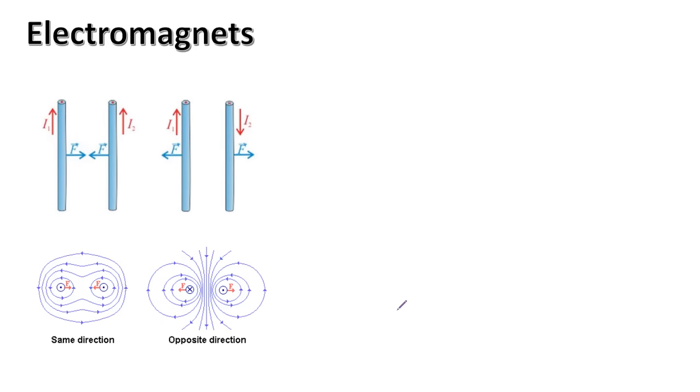Then you have electromagnets. But first, let's take a look at two wires carrying current in the same direction. When they are carrying current in the same directions, their magnetic fields interact in such a way so that they attract each other. So you see the two forces, they're towards each other, they attract. But if two straight wires carry current in opposite directions, their individual magnetic fields interact in such a way that they repel each other.